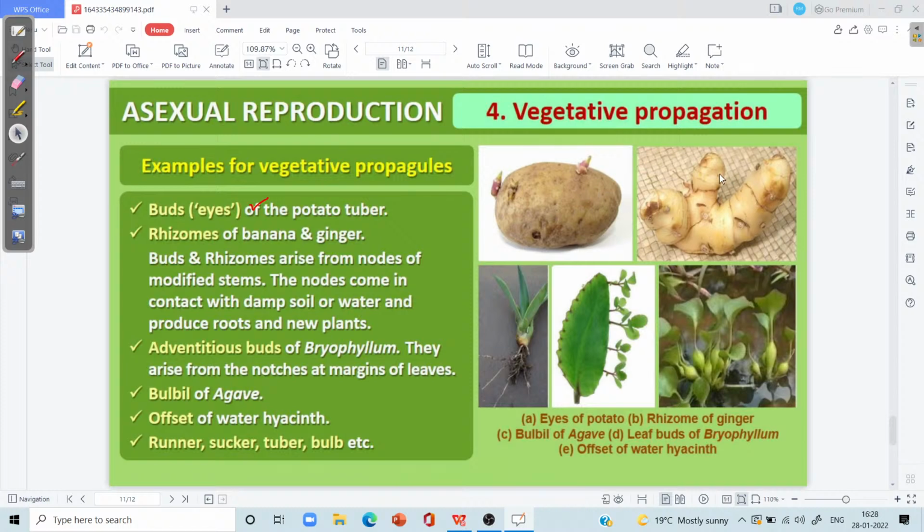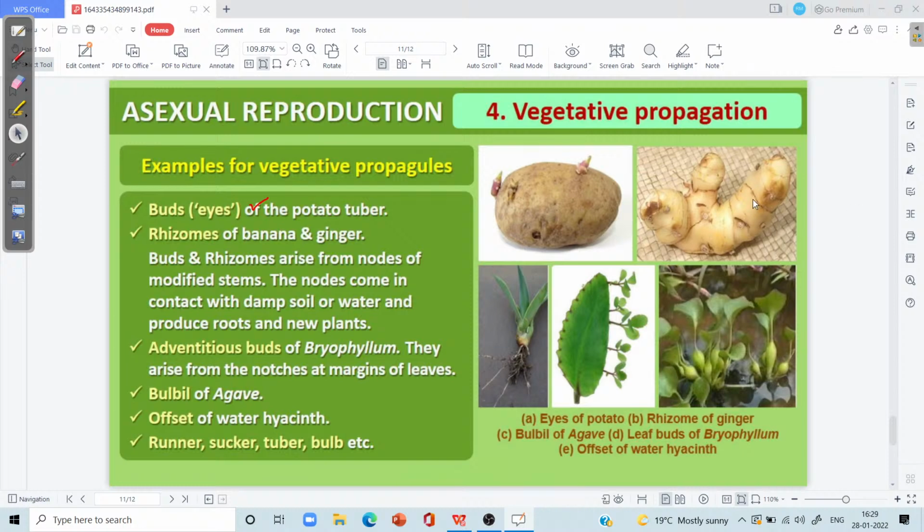Then likewise, we can give the example of rhizome. Rhizome is seen in banana and ginger. So rhizome is actually again an underground stem which is found growing obliquely into the soil, and it is indicated as a stem by the presence of nodes as well as internode areas.